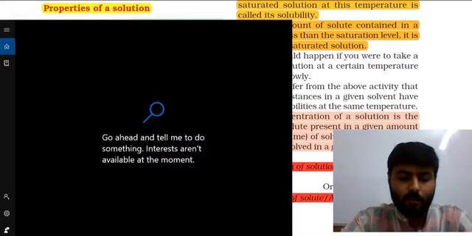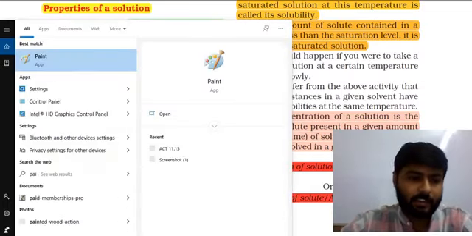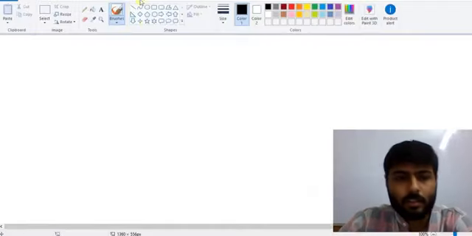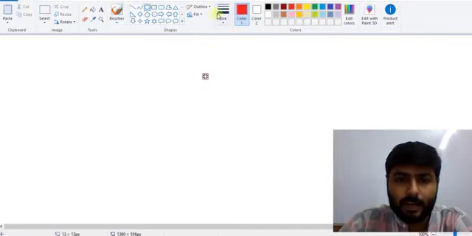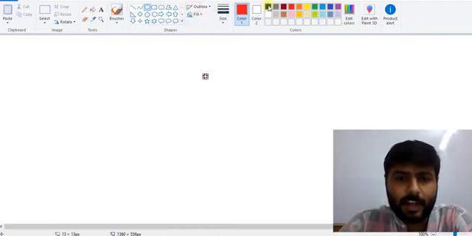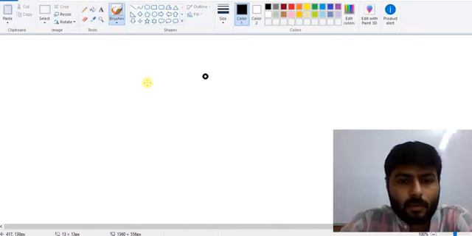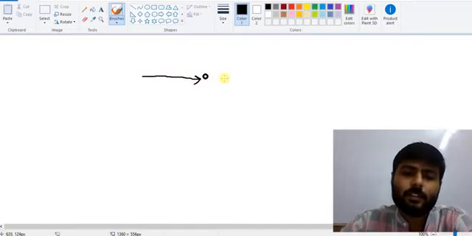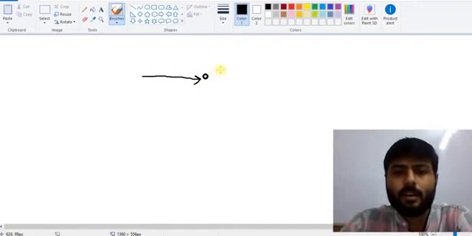Let's try to understand what scattering of light is. Suppose we have one particle of any substance, any matter, and there is one light ray like this, incident on this particle.